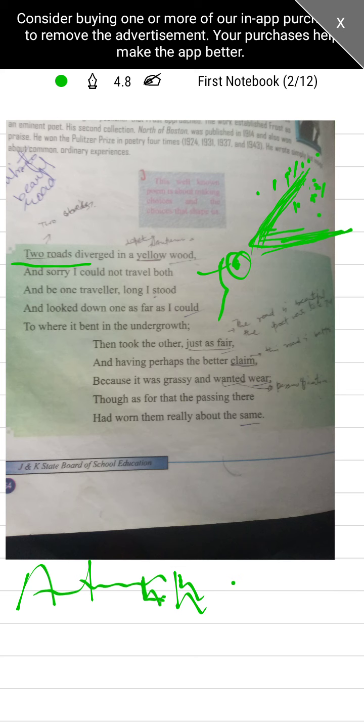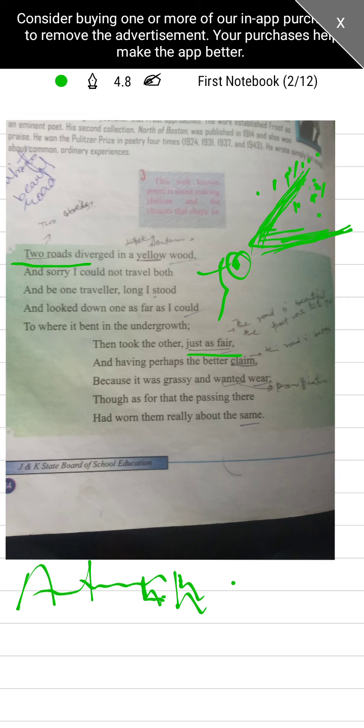It can have two meanings. Either it means this road was beautiful, or the poet wants to make a good decision, to select a good choice. It may have multiple meanings. It may mean that the road was beautiful. The road is beautiful. Yeah, the poet wants to be just. The poet wants to be honest about his choice.